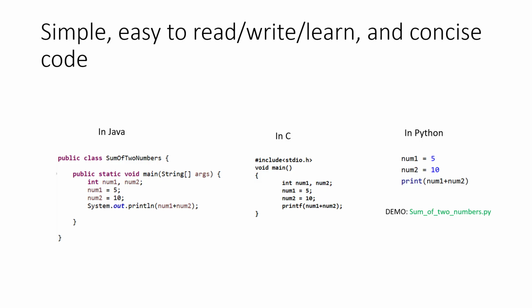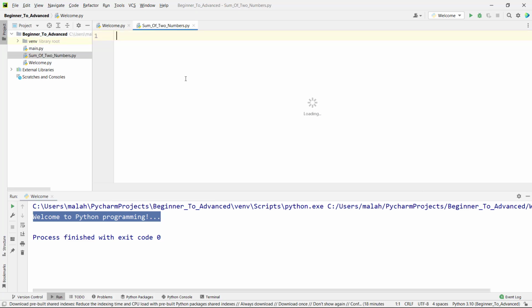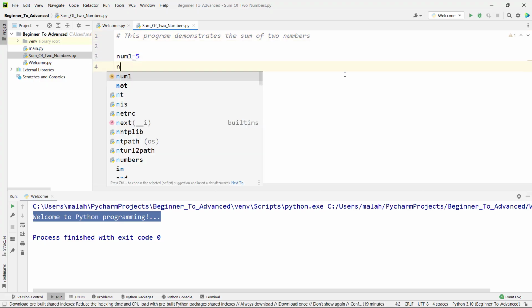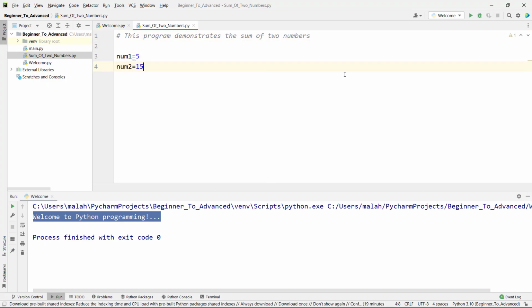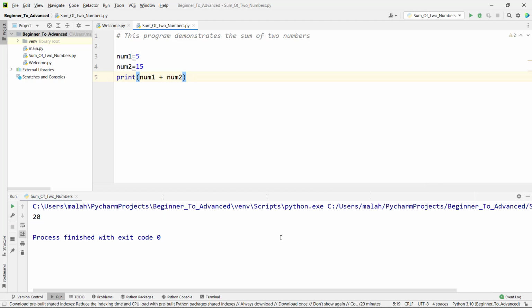So now let's see the demo. Let me create a file and name it sum of two numbers. This program demonstrates the sum of two numbers. num1 is equal to 5 and num2 is equal to 15. Print num1 plus num2. Now let's save by using Ctrl S. Let's right click, run sum of two numbers. So now we can see 5 plus 15 is 20.